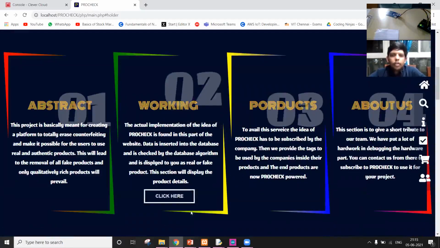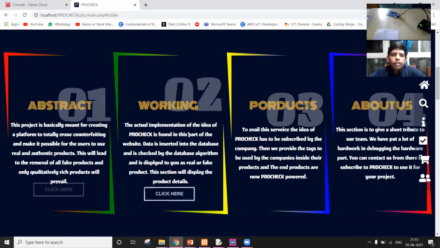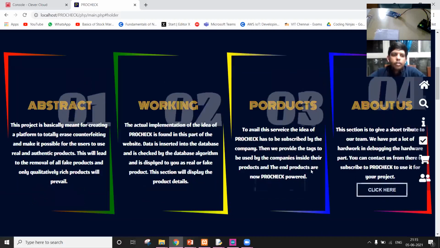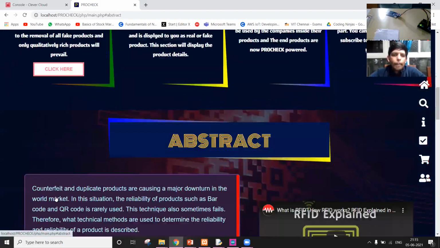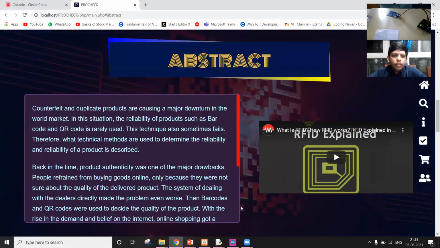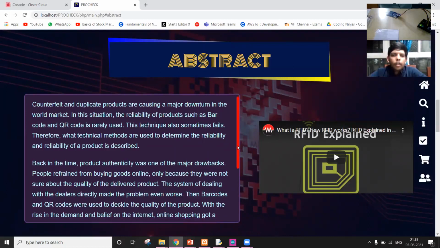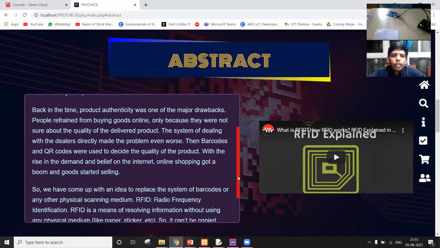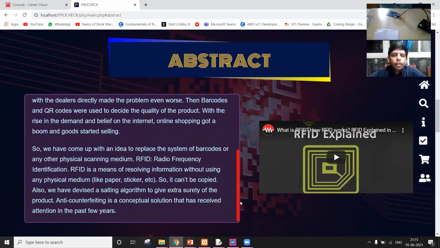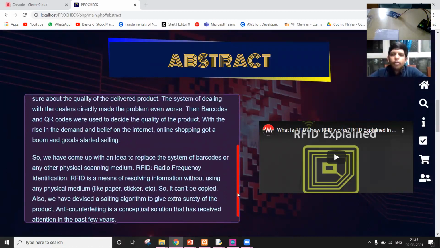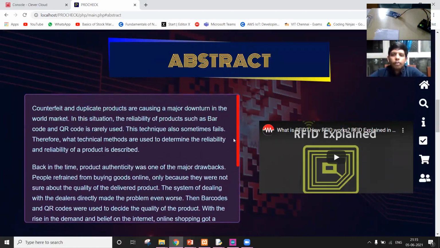Here you can navigate to any part of the website easily. So let's start with the abstract. This is the abstract part of the website. This part mainly explains what our product does, and you can easily get to understand what this project is mainly about. So let's move to the working.